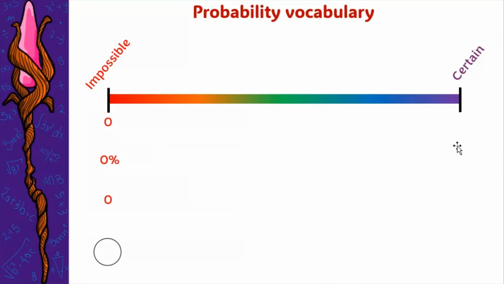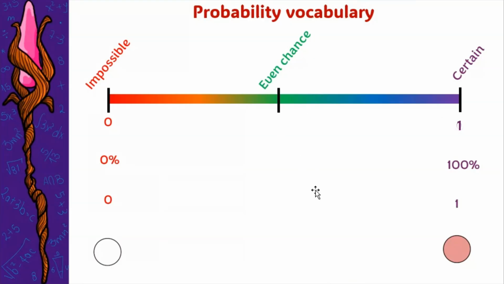So let's see the certain in numbers. In probability, we would give it a 1, the total unit, the whole. As a percentage, it looks like 100% chances to happen. And as a fraction, we could see it as 1 over 1, but that's just 1, so we are going to write it like that, 1. And the representation is the whole thing, like a full fraction. But let's see what's in the middle. Right in the middle, we would have the even chance.